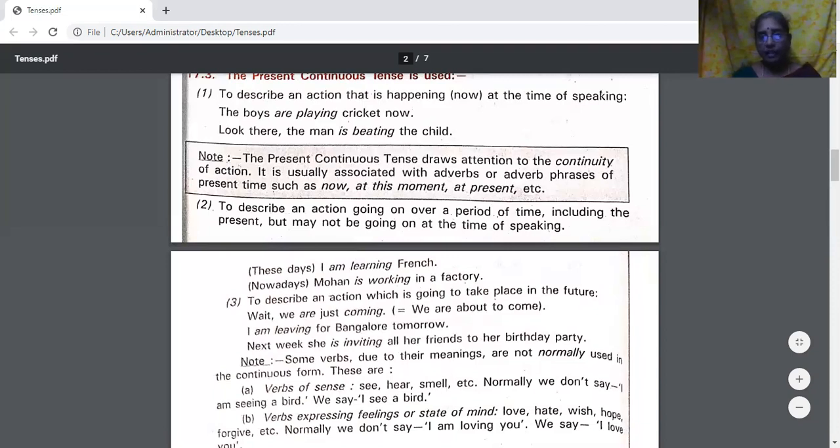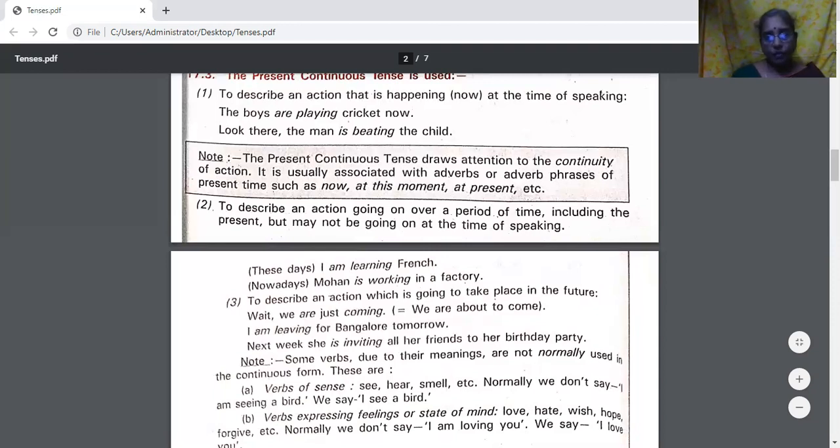So the boys are playing cricket now. Look there, the man is beating the child. All this, there's a continuity of action. So here, this is usually associated with adverbs and adverb phrases of present time, such as now, at this moment, at present, etc.